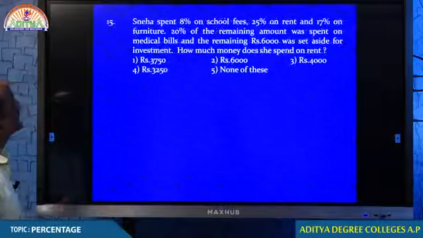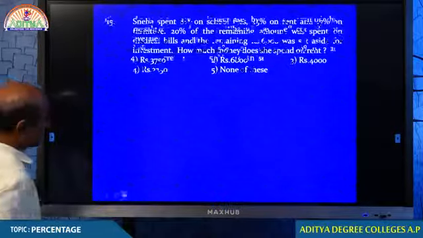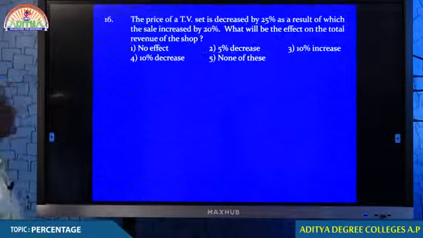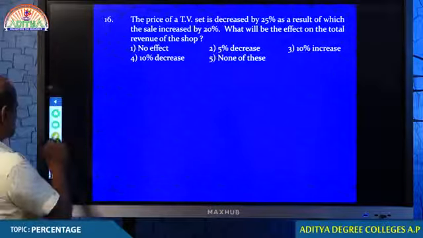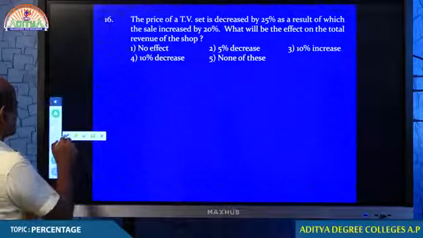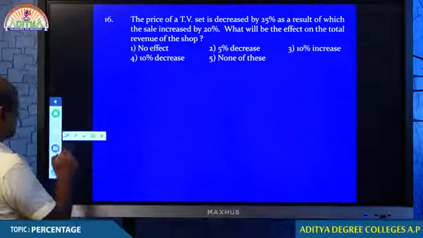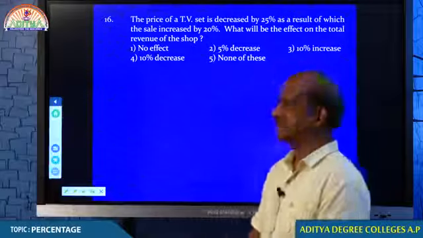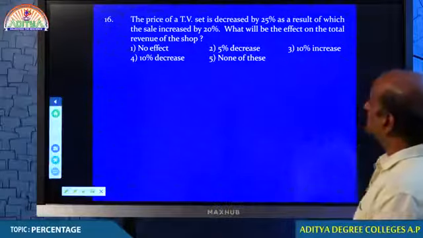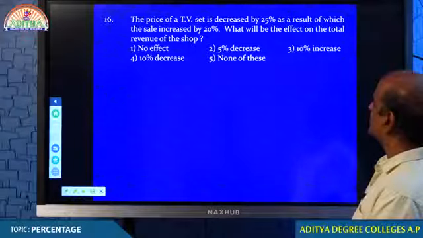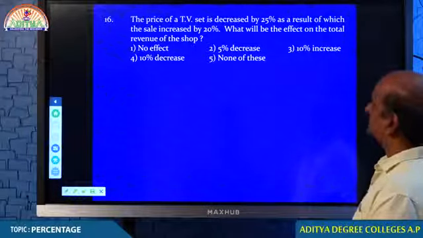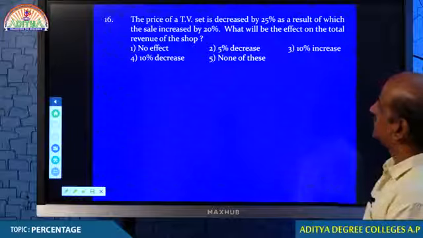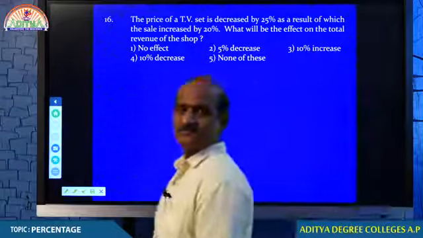Just look at that. Question number 15, I will be explaining after some time. Now we move on to question number 16. Question number 15, we will be discussing after some time. First, let me go on to question number 16. Just look at that. The price of a TV set decreased by 25%, as a result of which the sale increased by 20% usually.